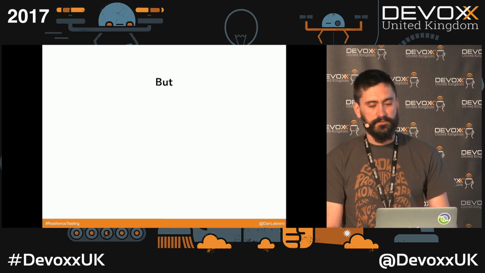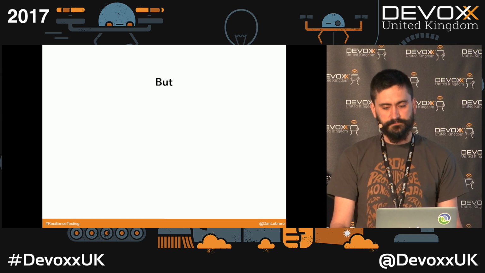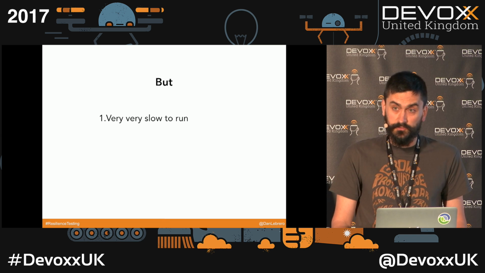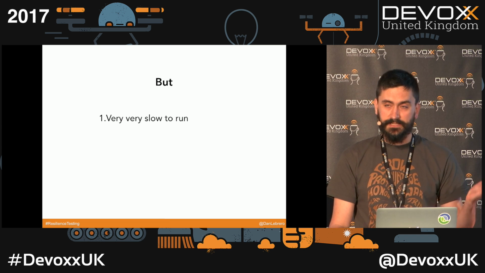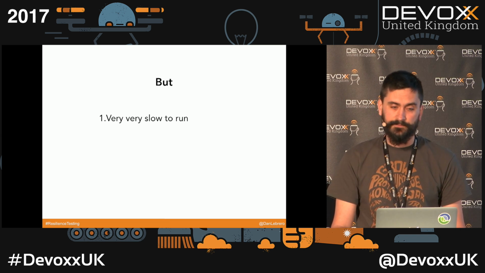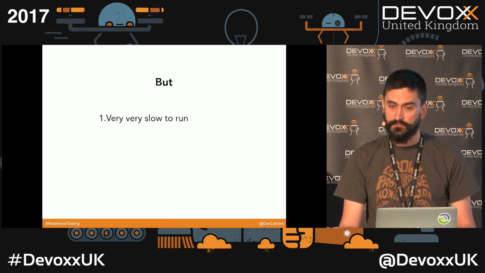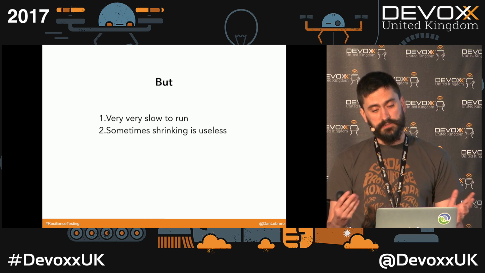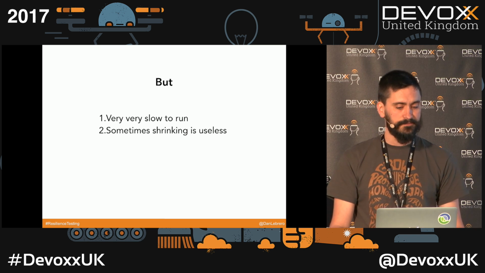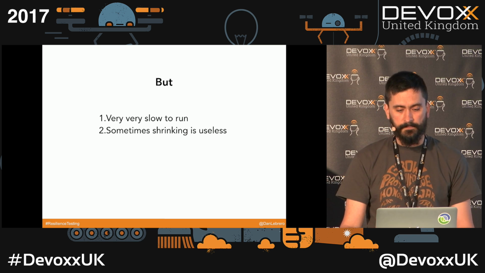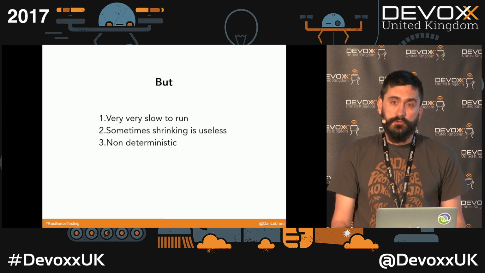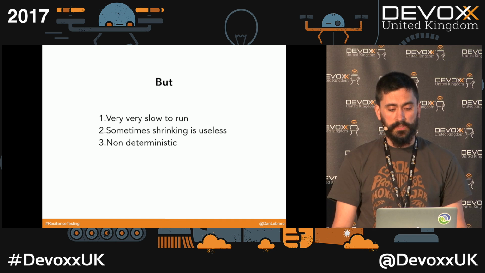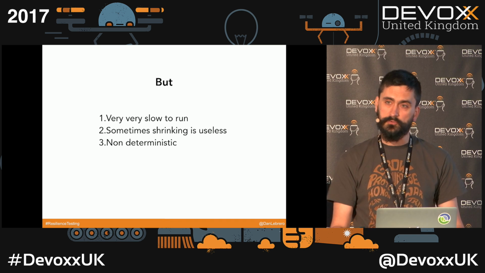Cool. What are the drawbacks of this approach? The first thing is that it's very, very slow to run. So a test like that can take several hours. We sometimes leave it several days just running to see if we are able to find something. Sometimes, like I explained for bug number 5, shrinking is useless. Then we still have non-determinism in the system, right? We are doing things in parallel. There are a lot of threads going around, so it's possible that you hit an issue and you are not able to reproduce it again.